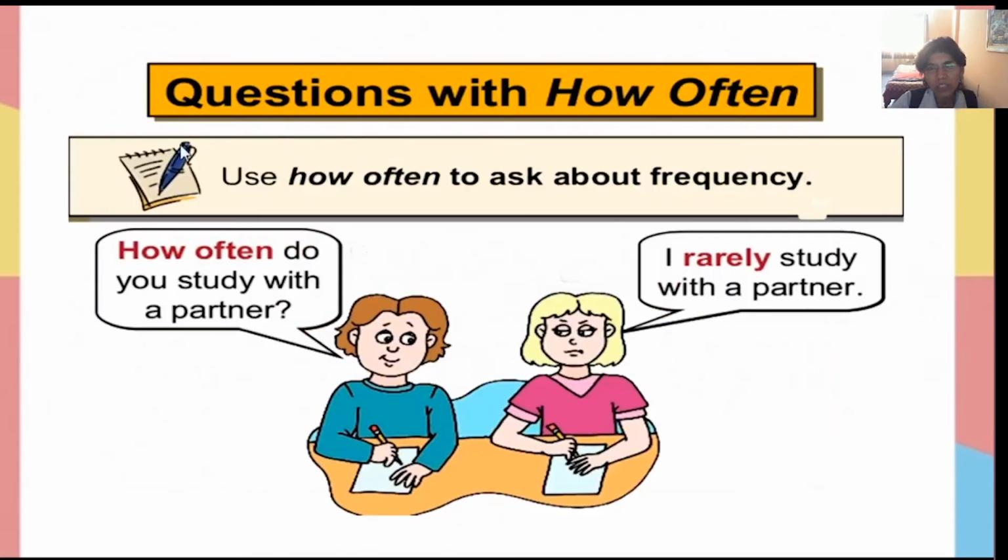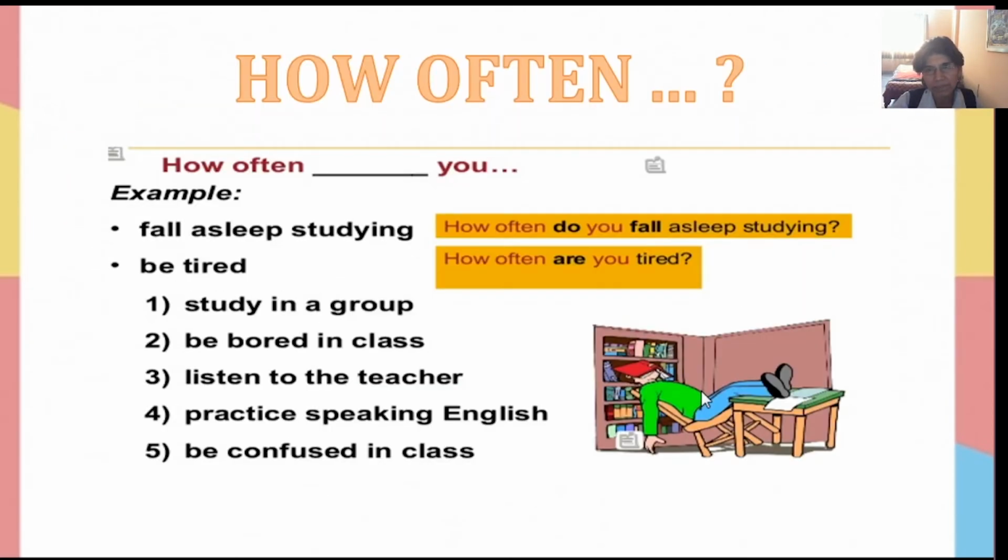How do we make questions with how often? Use how often to ask about frequency. How many times do the action? How often do you study with a partner? I rarely study with a partner. We continue with the practice. How often? How often do you?